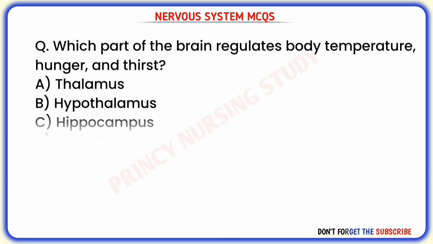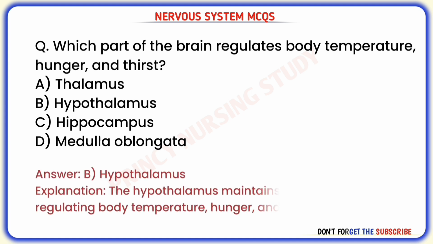Next question. Which part of the brain regulates body temperature, hunger, and thirst? Correct answer is B. Hypothalamus. The hypothalamus maintains homeostasis by regulating body temperature, hunger, and thirst.